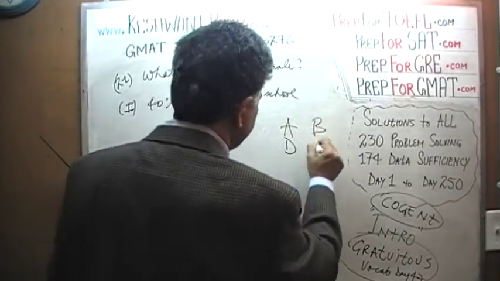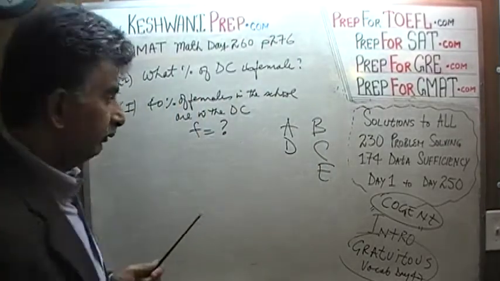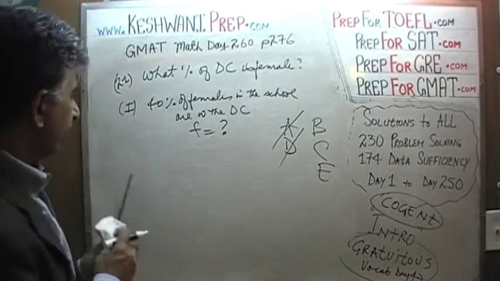A, D, B, C, E. Because the first statement by itself we just established is not sufficient, we know the answer cannot be A or D. It will have to be B, C, or E. Let's look at the second statement.